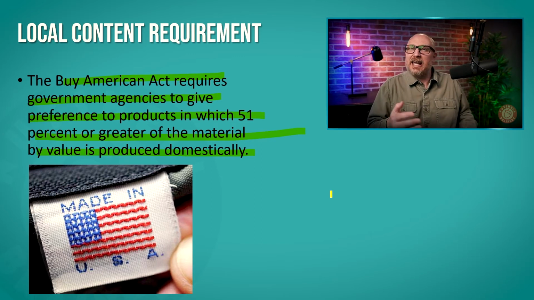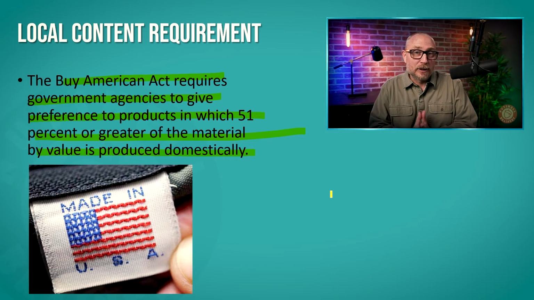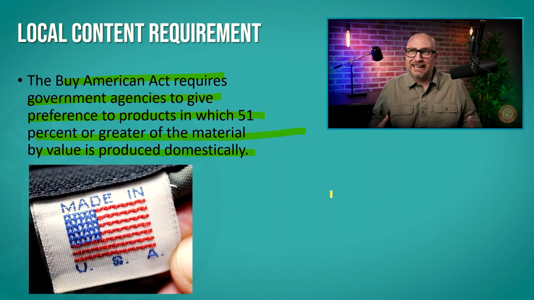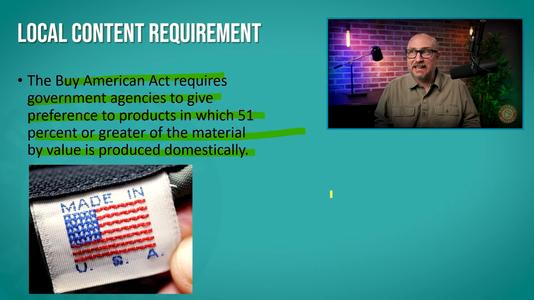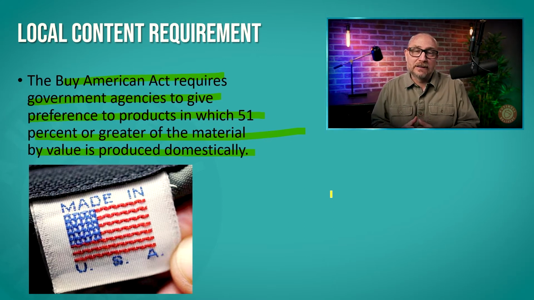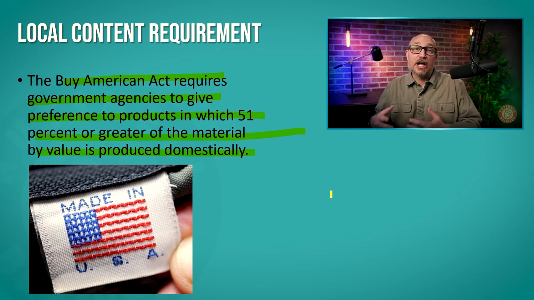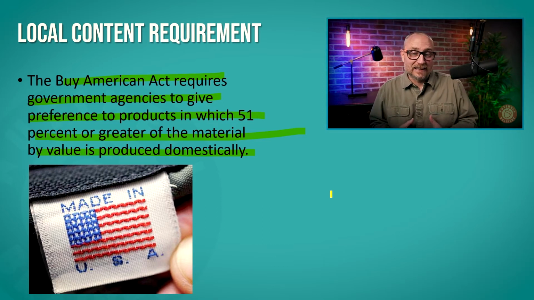Now, with the case of many governments around the world, and the US government is no exception, the government is quite often the largest buyer of goods in the country. And so by saying, hey, the largest buyer of goods needs to give preference to locally produced goods, this creates a great incentive for people to produce domestically.